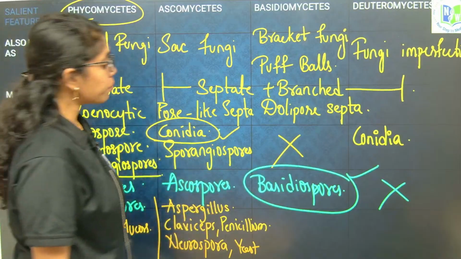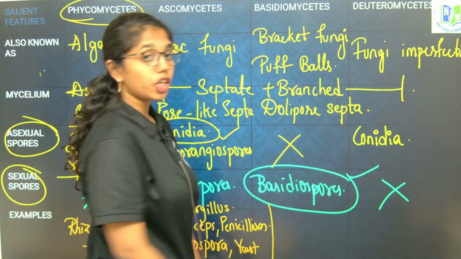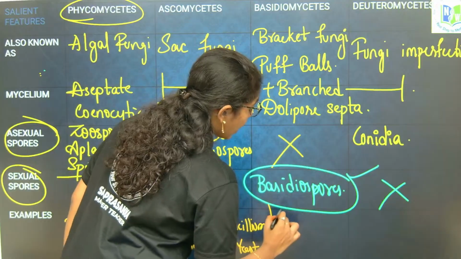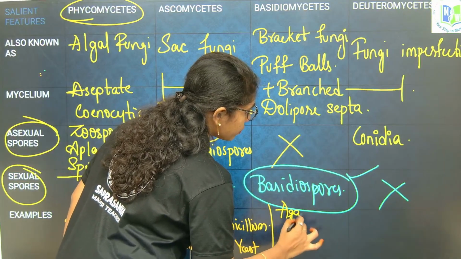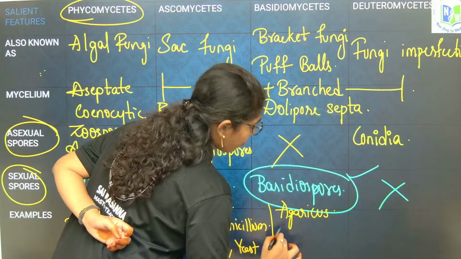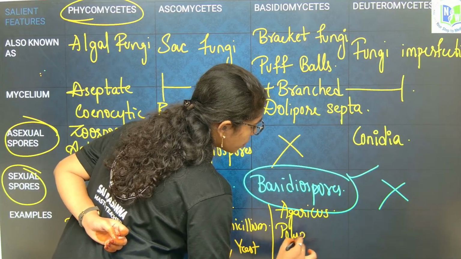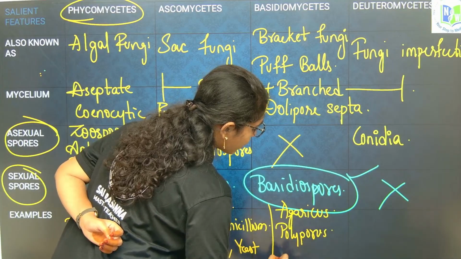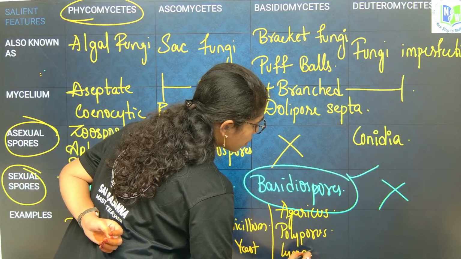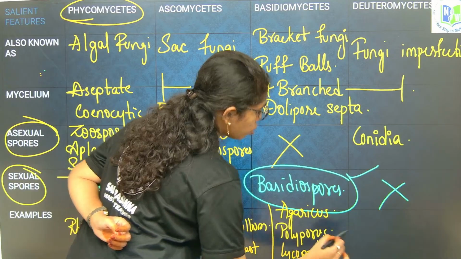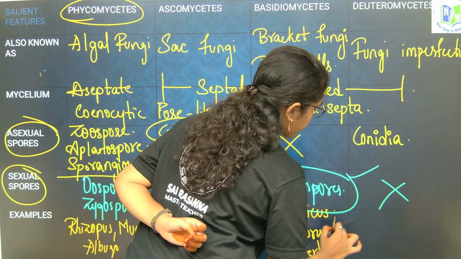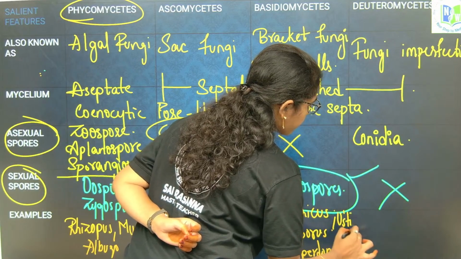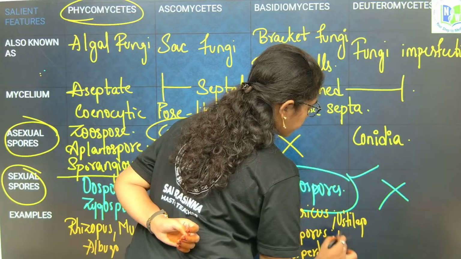What are the examples of Basidiomycetes? Basidiomycetes examples include Agaricus, Polyporus, Lycoperdon, Ustilago and Puccinia.